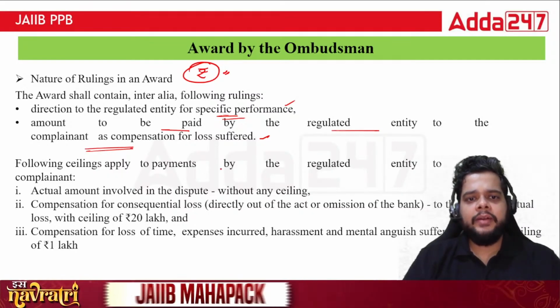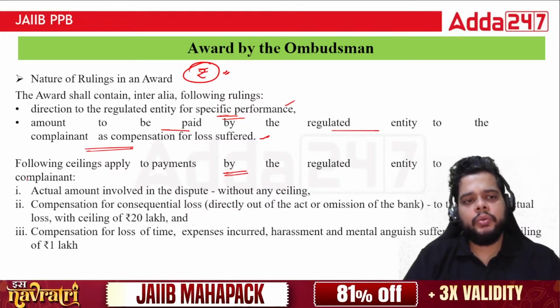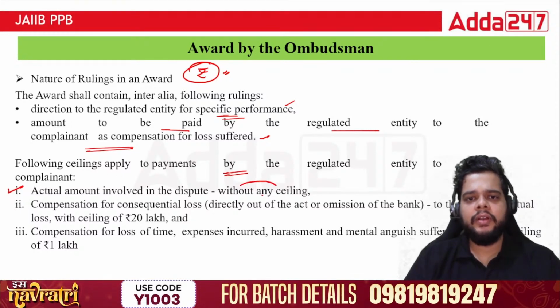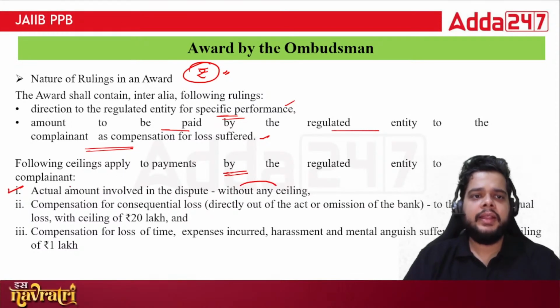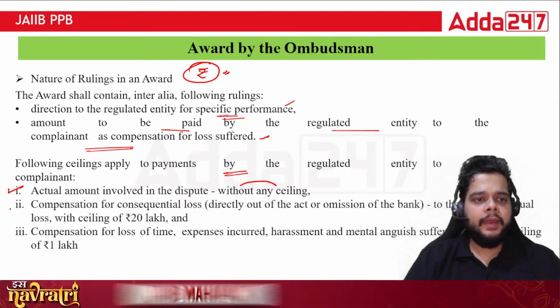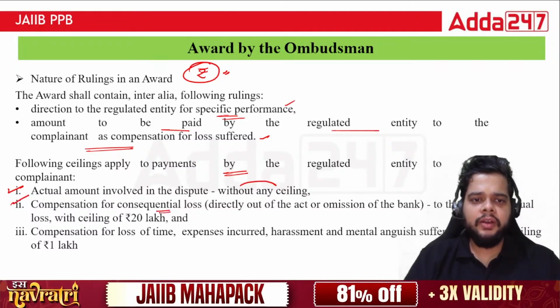The following ceilings apply to the payments by the regulated entity to the complainant. First of all, the actual amount which is involved in the dispute, without any ceiling. So whatever the amount of dispute is, that you should directly provide to the complainant. Then compensation for the consequential loss also.